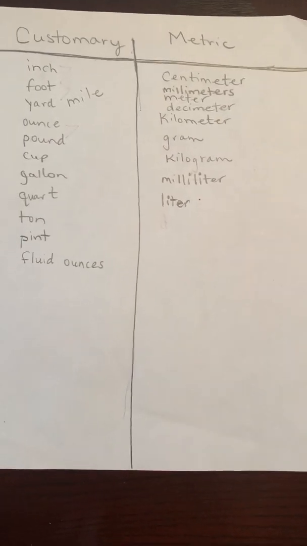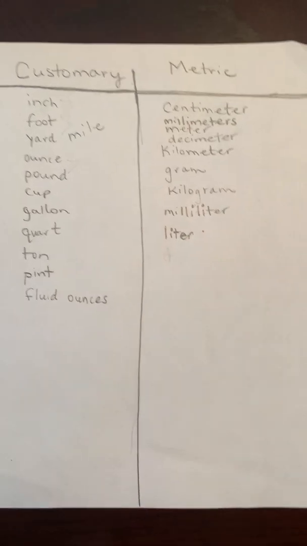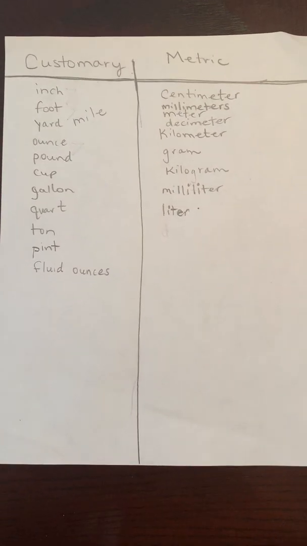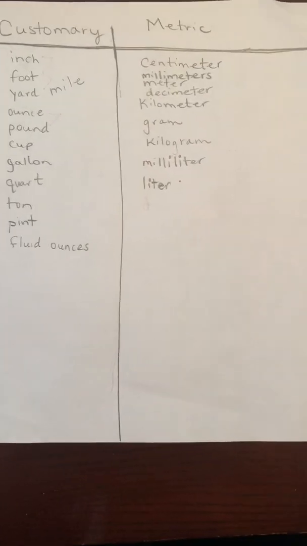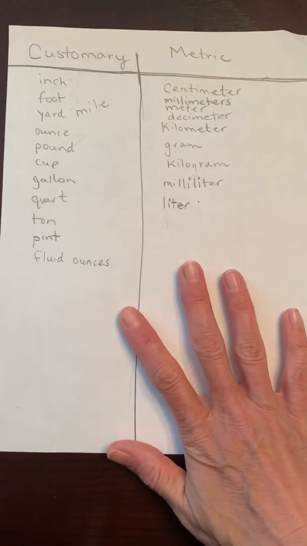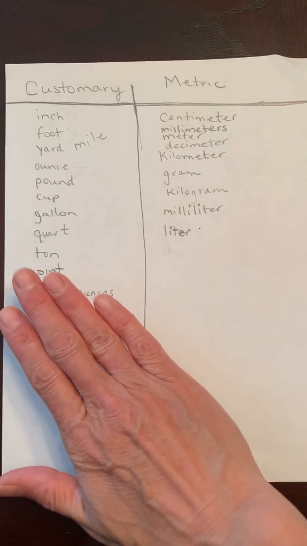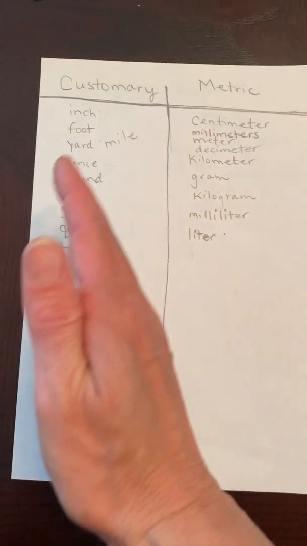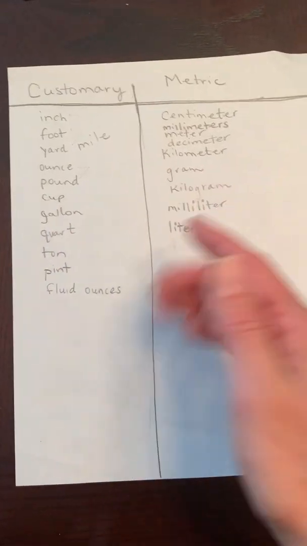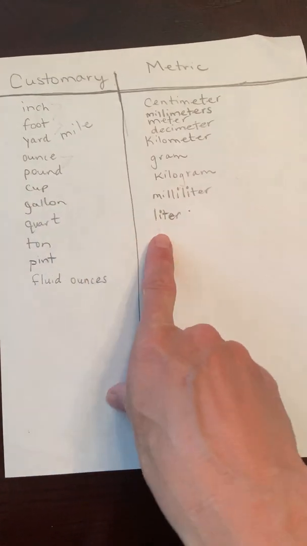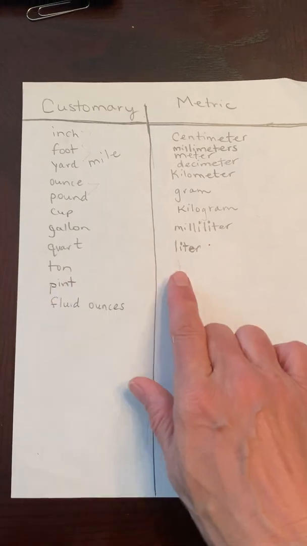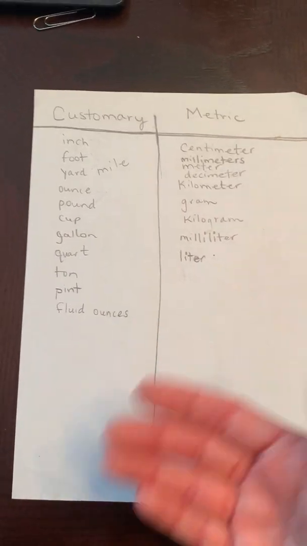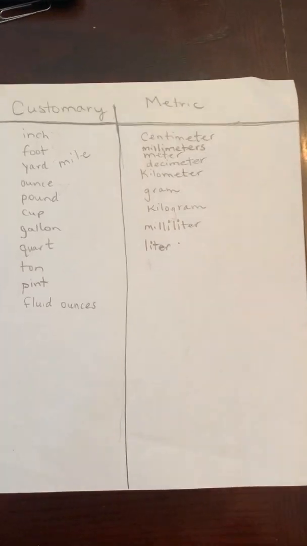And had we been at school, I talked about how I would have made you do a T-chart so that you understand that there is a difference between customary and metric and that you cannot convert between the two. So you can't go to your mom and say, Mom, how many liters are in a gallon? Because liter is on this side and gallon is on this side. Same with cups. You can't say how many cups are in a liter, because even though a liter is larger than a cup, they don't convert evenly because they are not part of the same system.